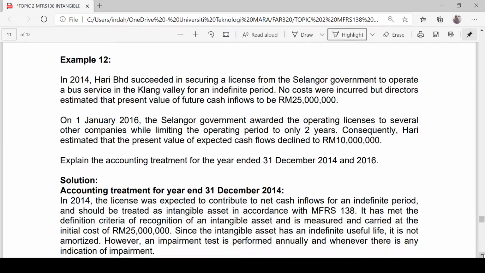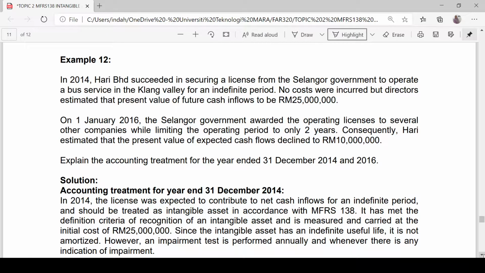On 1st January 2016, the Selangor government awarded the operating license to several other companies while limiting the operating period to only 2 years. Consequently, Hari estimated that the present value of expected cash flow declined to 10 million. So explain the accounting treatment for the years ended 31st December 2014 and 2016.